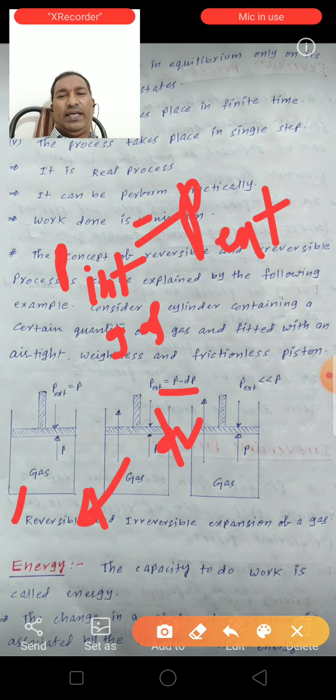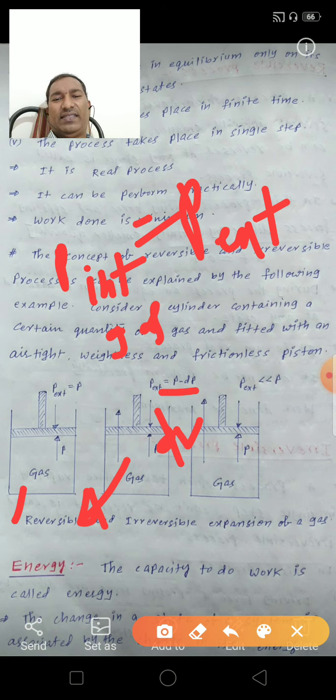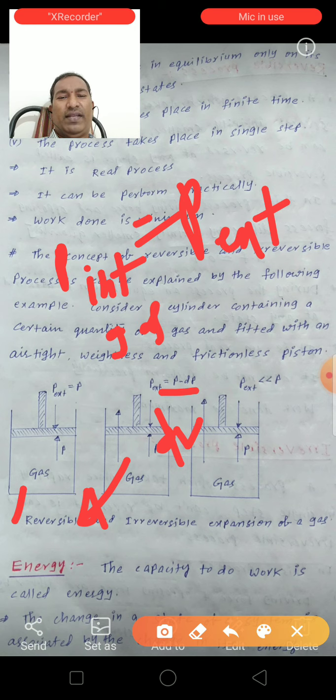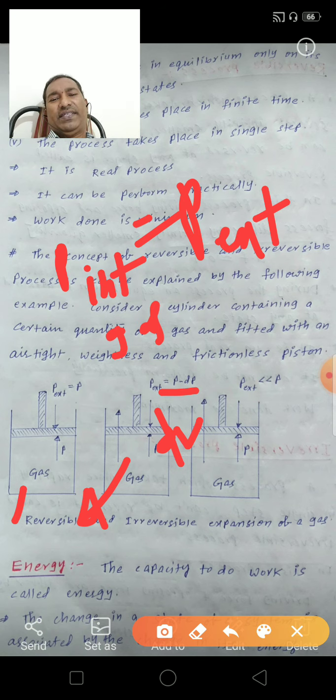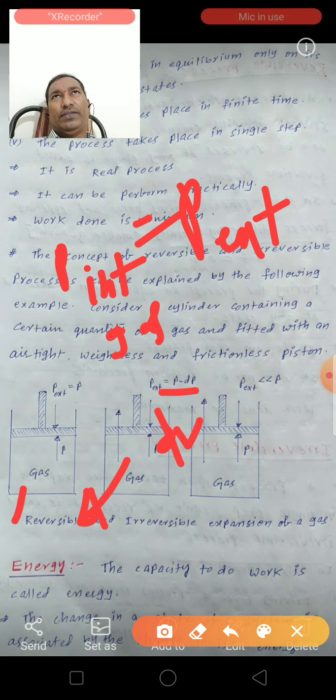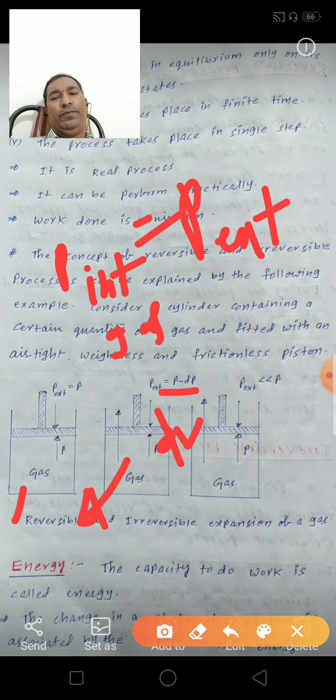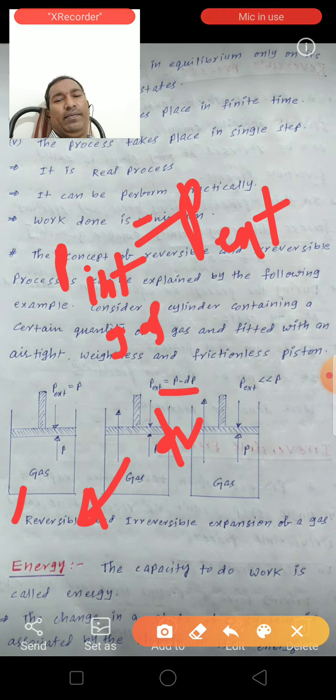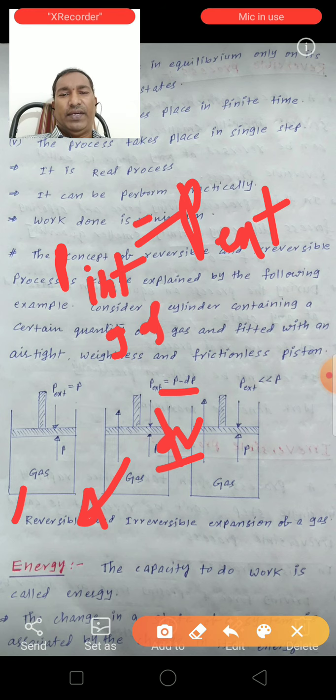Then this internal gas expands infinitesimally, and the external pressure and the internal gas pressure both become equal again. Then again we can decrease the external pressure infinitesimally by a dP value, and again the internal gas expands by a small value dV. So this process continues infinitesimally, and we can get the maximum work. See here,